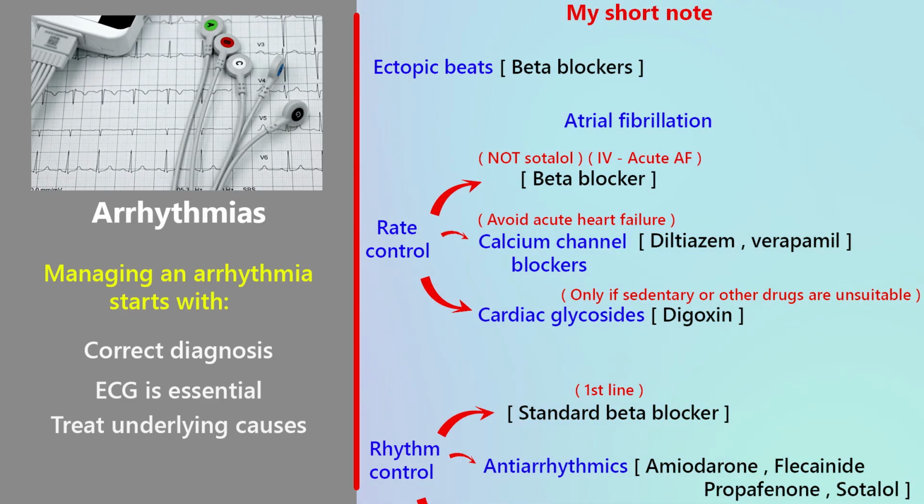Step 3, treat the underlying cause. This is where many students make mistakes. Arrhythmias are often secondary problems. Common underlying causes include heart failure, electrolyte imbalance, especially potassium and magnesium, and ischemia, reduced blood supply to the heart. So always ask, why did this arrhythmia happen?